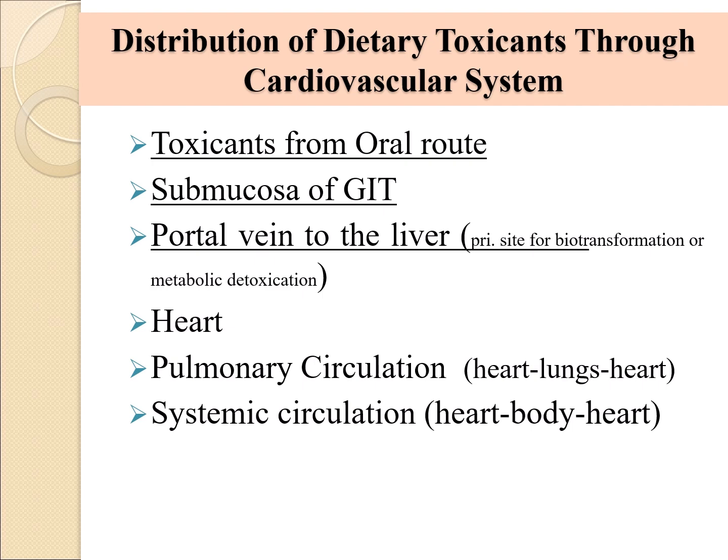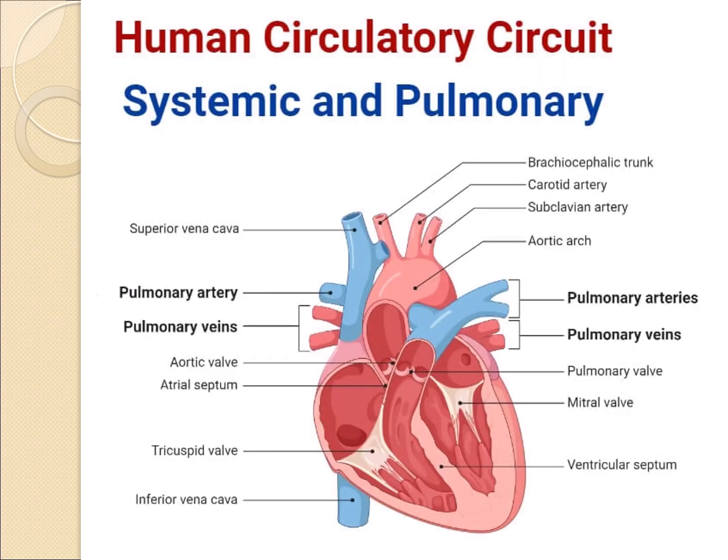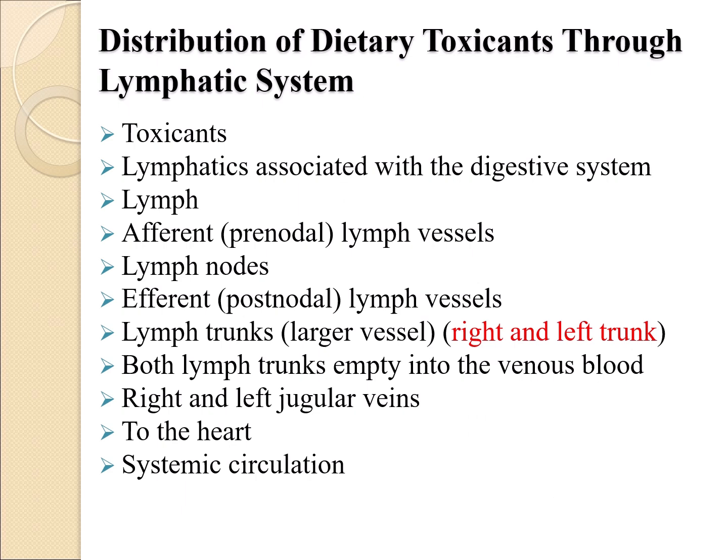From the liver it moves towards the heart, from where through pulmonary circulation it enters the lungs, and through systemic circulation moves towards other body organs. Distribution through the lymphatic system: toxicants enter the lymph-containing lymphatics associated with the digestive system, then enter the afferent, prenodal lymph vessels and move towards lymph nodes.